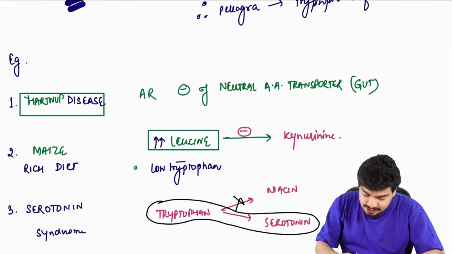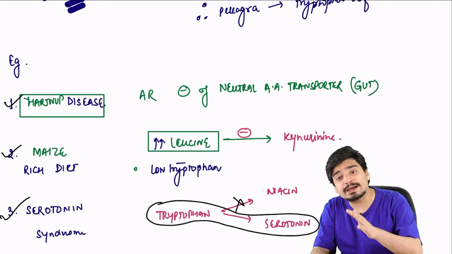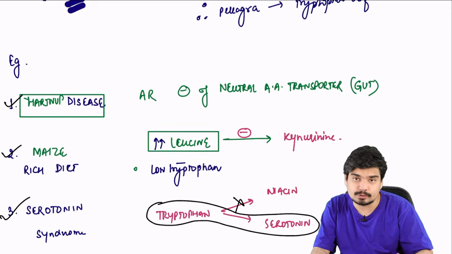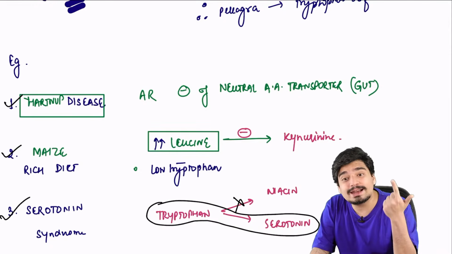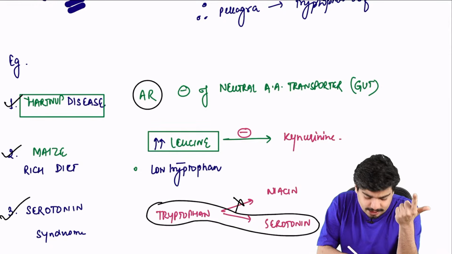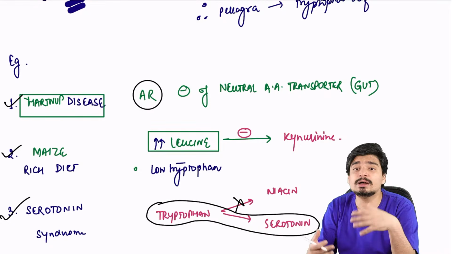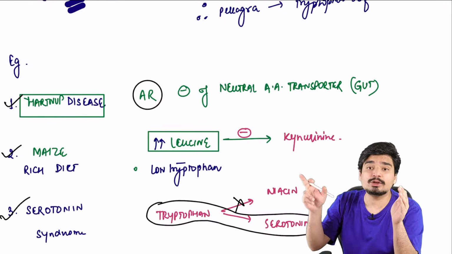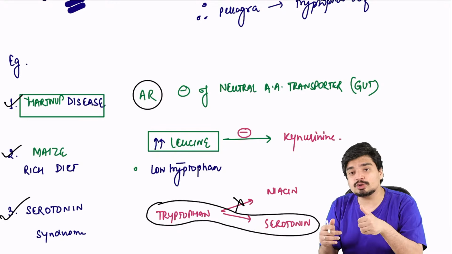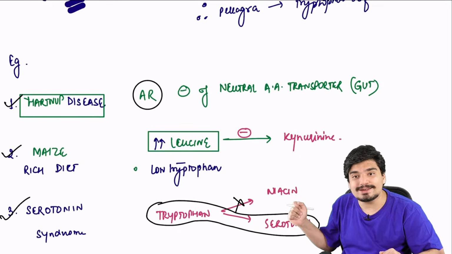Okay, so this is very, very important. These three things, Hartnup disease, maize-rich diet, and serotonin syndrome, can lead to pellagra, and this is very frequently asked in your FMG exam. Hartnup disease: no tryptophan absorption, lack of neutral amino acid transporter, a genetic disorder inherited in an autosomal recessive manner. So they'll give you a history of disease in the siblings, or maybe in the parents. Maize-rich diet: high amounts of leucine, which inhibits the kynurenine pathway, and low tryptophan. And serotonin syndrome: all the tryptophan is diverted towards making serotonin, so nothing is left to make niacin.